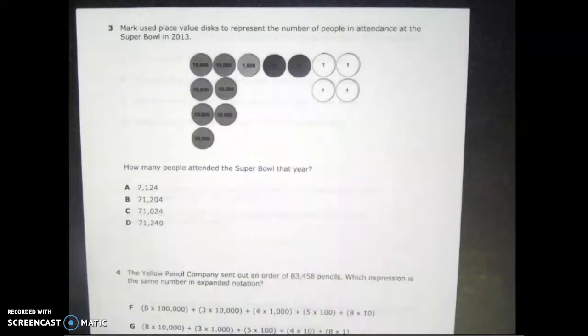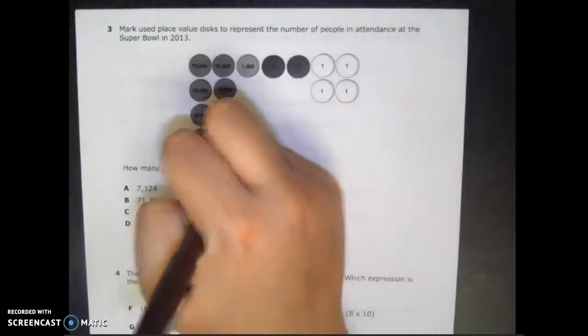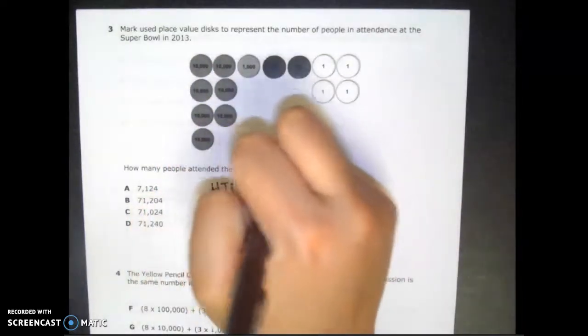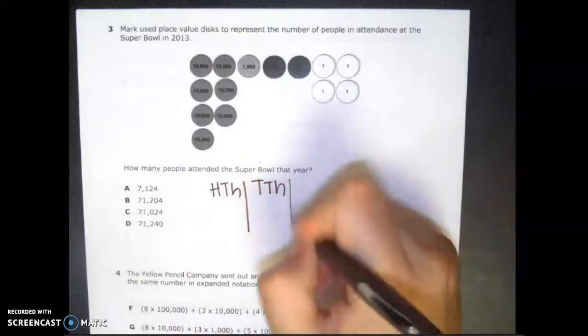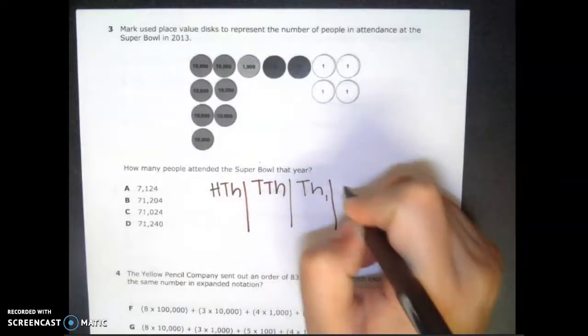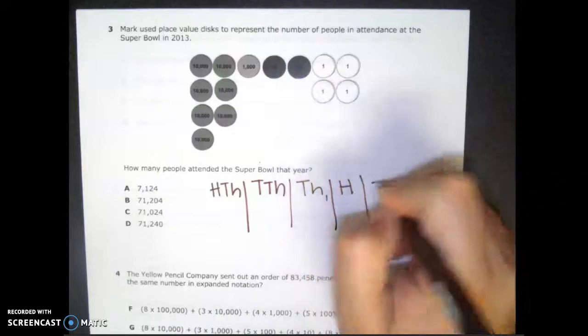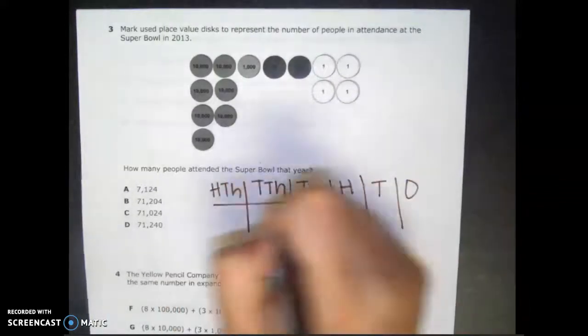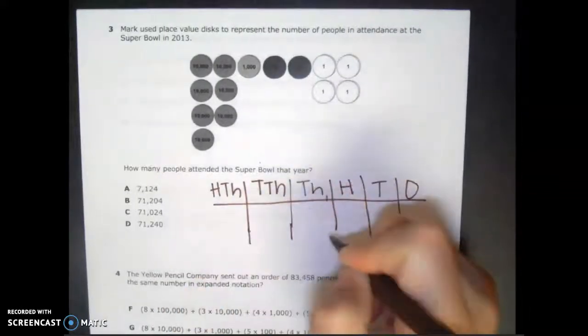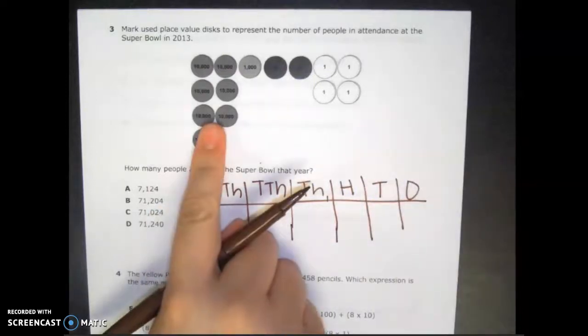So I'm going to make my place value chart. 100,000, 10,000, 1,000, comma, hundreds, tens, ones. So I've made my place value chart. And I'm going to start plugging these in.